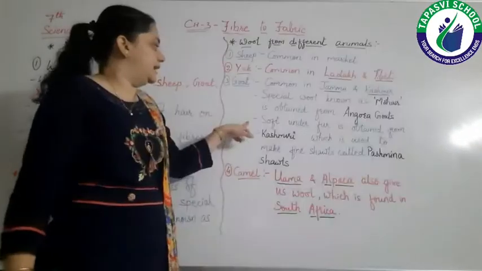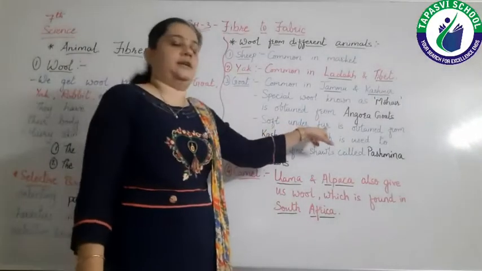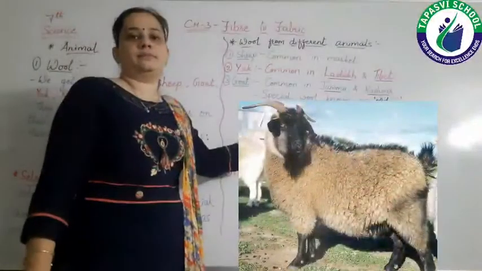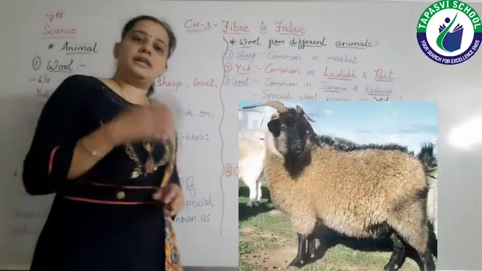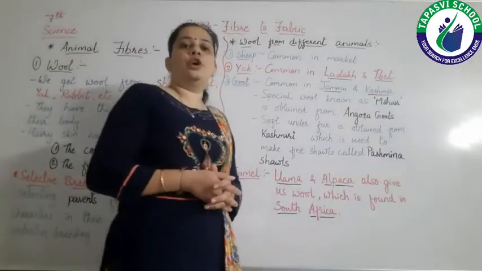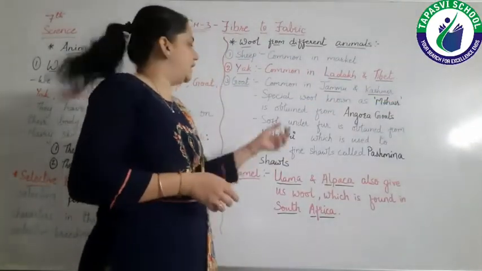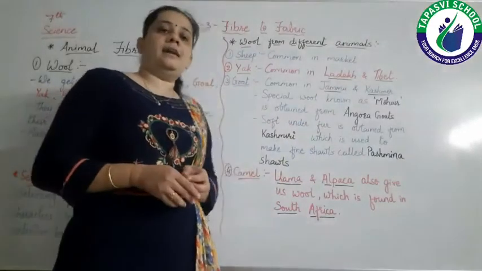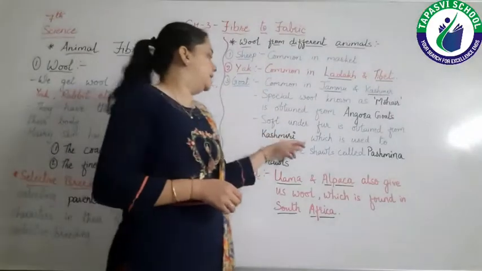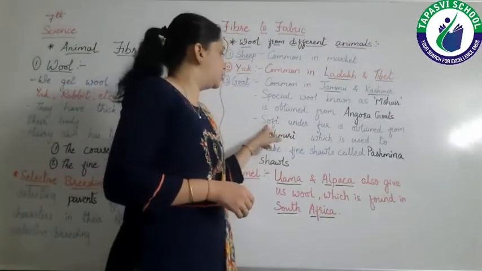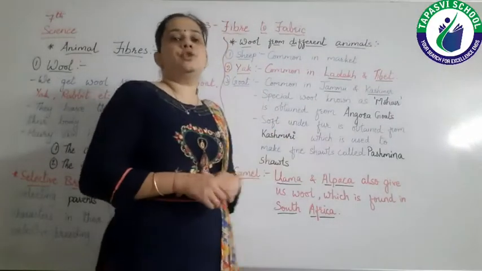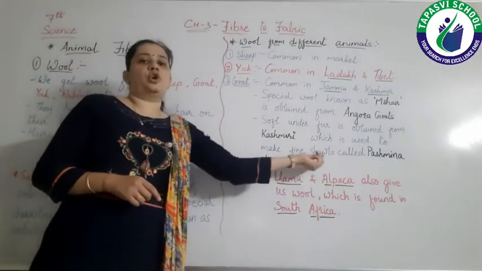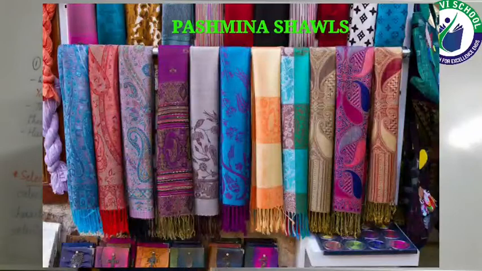Then second is soft underfur, which is obtained from the Kashmiri goat. Kashmiri goat is another type of goat from which we get soft underfur or soft underhair, and this soft underhair is used to make the fine shawls known as pashmina shawls.